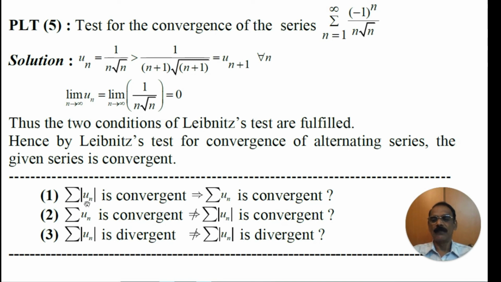Now the question is, which is correct? Series modulus of un is convergent implies the series un is convergent. Series un is convergent does not imply series modulus of un is convergent. Series modulus of un is divergent does not imply series modulus of un is divergent.